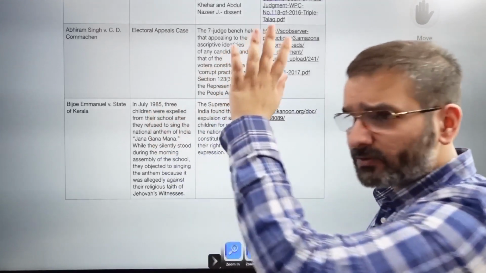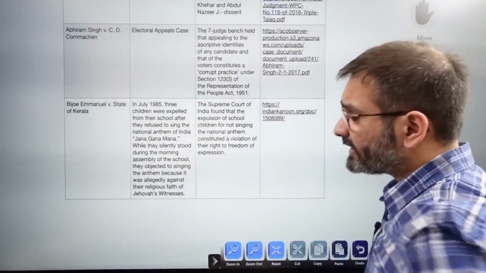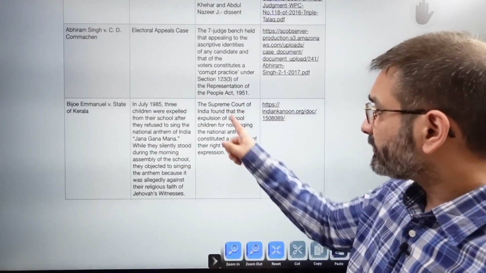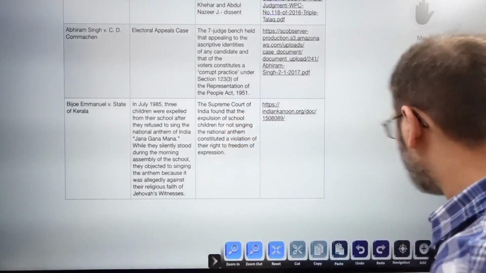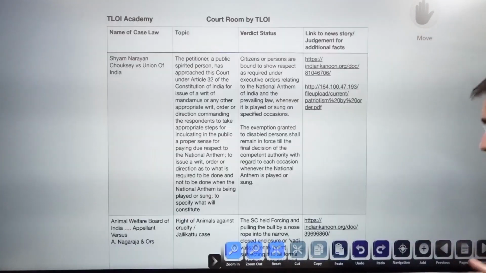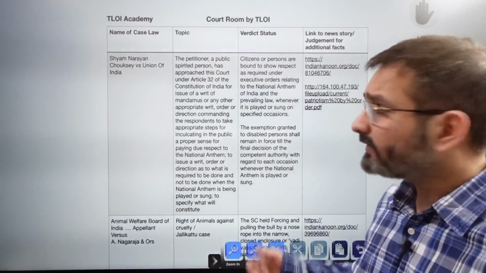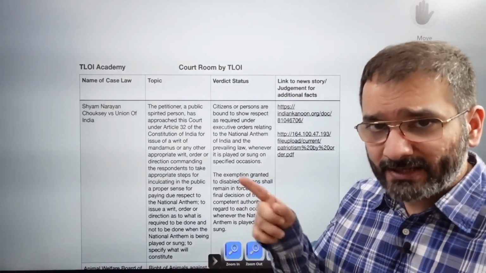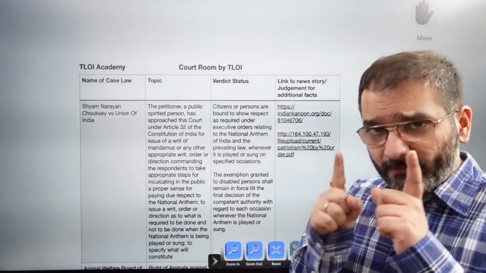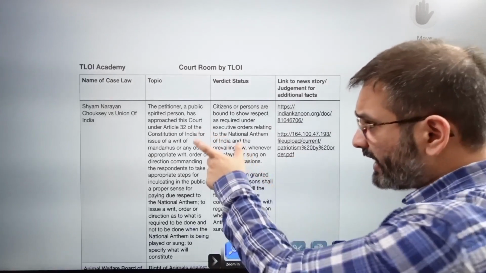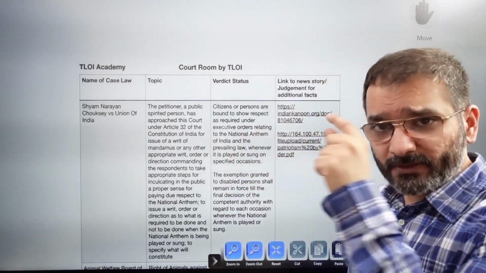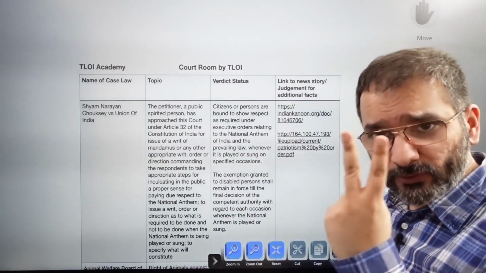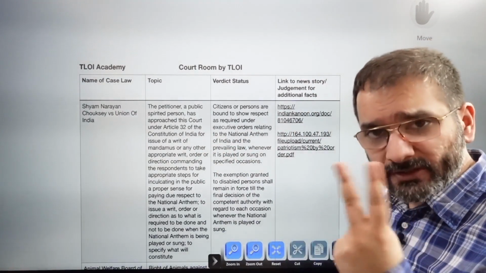It is quite old now. In July 1985, three children were expelled from their school for not singing the national anthem. The Supreme Court of India found that the expulsion of school children for not singing the national anthem was a violation of their right to freedom of speech and expression. Then another case law relating to the national anthem, and be very careful in trying to determine which judgment you are being asked about, because the law entrances especially try to confuse you when there are two judgments on the same topic.